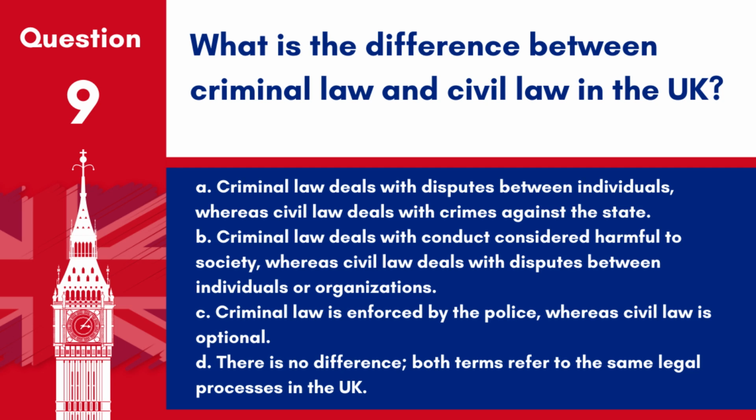D. There is no difference. Both terms refer to the same legal processes in the UK. Answer: B. Criminal law deals with conduct considered harmful to society, whereas civil law deals with disputes between individuals or organizations. This distinction highlights the different purposes and procedures of each legal category in maintaining order and resolving disputes.